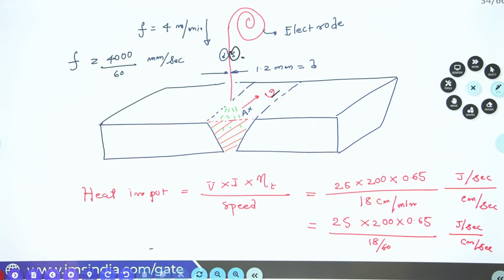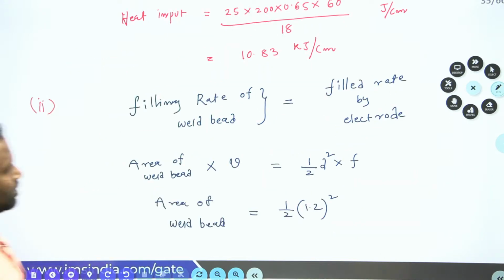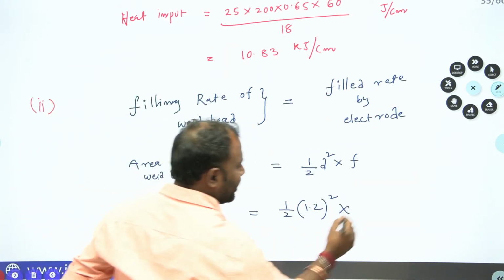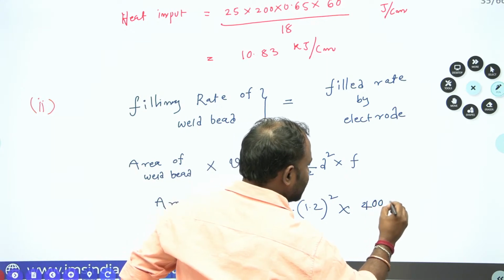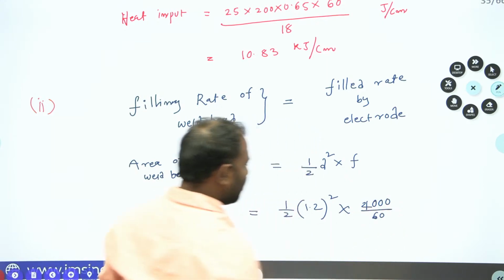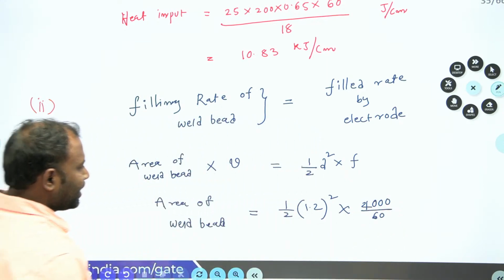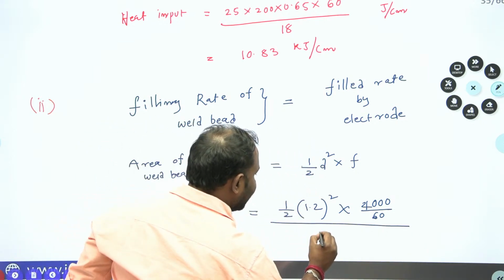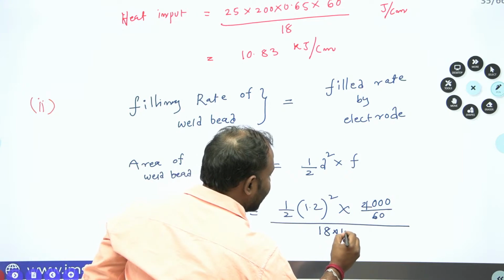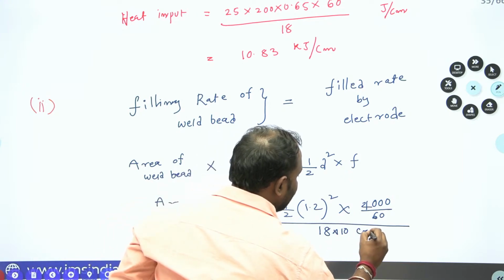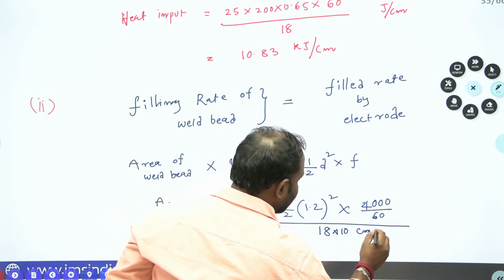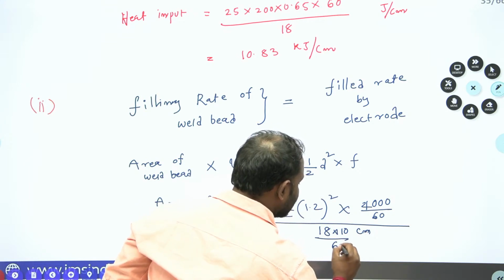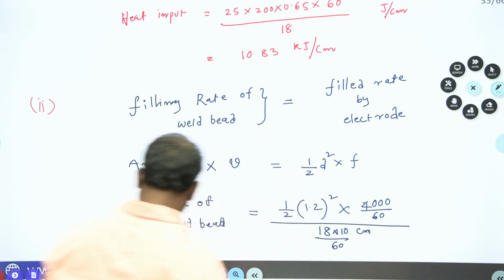Now let us solve this. Here my feed rate is 4000 divided by 60, and I divide it by the welding speed. Welding speed is 18 into 10, centimeter per minute given, so I convert that into mm per second. 1 minute.